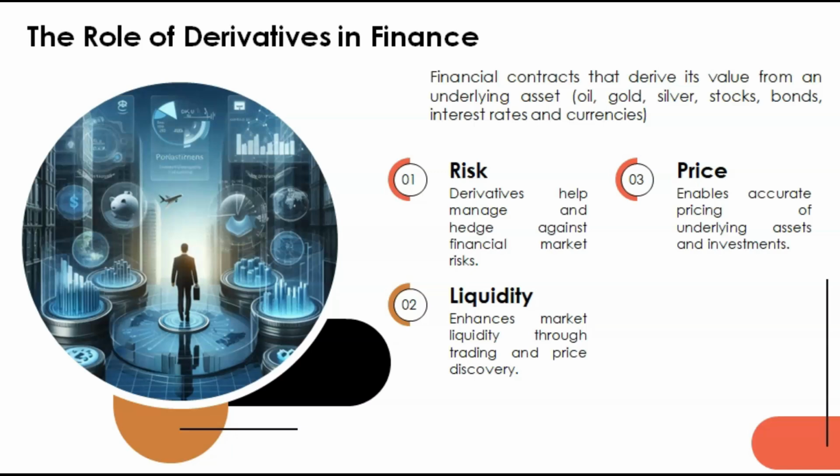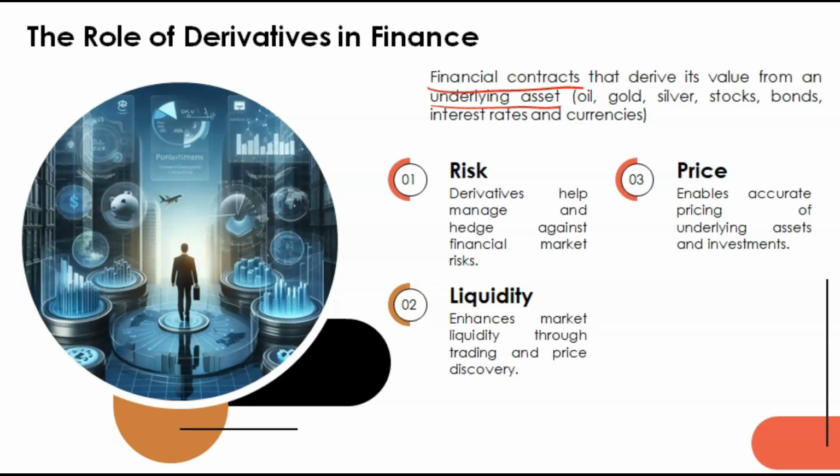Buyer can buy a particular asset on some future date at a certain time and at a certain price. Okay, so basically it is a contract and its value is derived from an underlying asset.